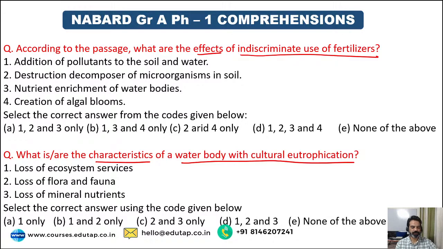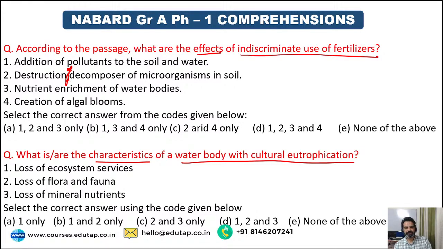All right. Let's move on to question number 3. According to the passage, what are the effects of indiscriminate use of fertilizers? Your options are: addition of pollutants to the soil and water; destruction of decomposer microorganisms in soil; nutrient enrichment of water bodies; or creation of algal blooms.